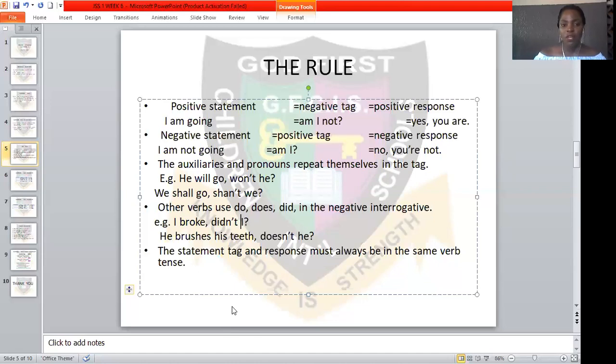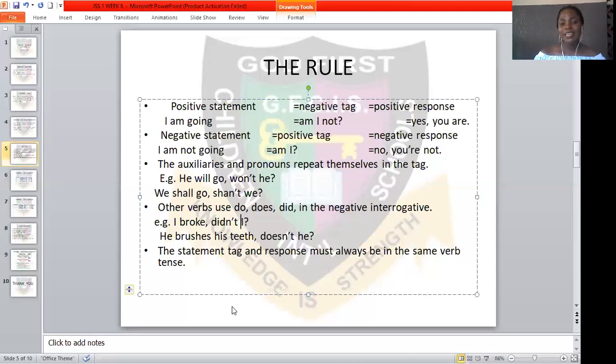So, first rule: you have the positive statement, the negative tag, and the positive response. For example, I am going, am I not? Yes, you are. Then the negative statement, positive tag, and the negative response: I am not going, am I? No, you are not.